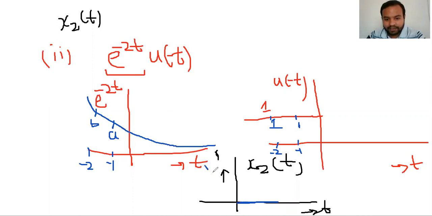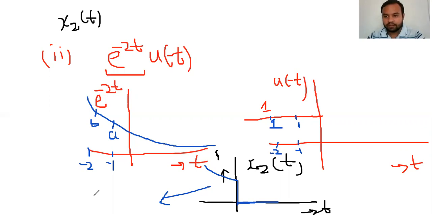You will get the signal same as this. For t greater than 0, you will get 0 because the signal has magnitude 0. For t lesser than 0, you will get this because every point multiplied by 1 gives the same signal. So you can give the answer by yourself. This signal is 0 for t greater than 0.